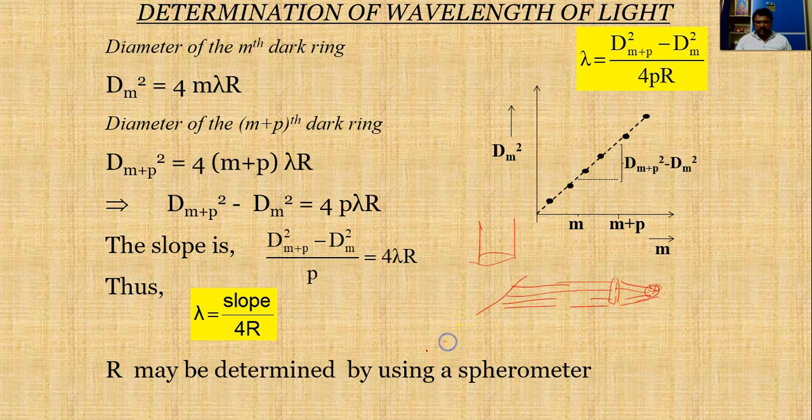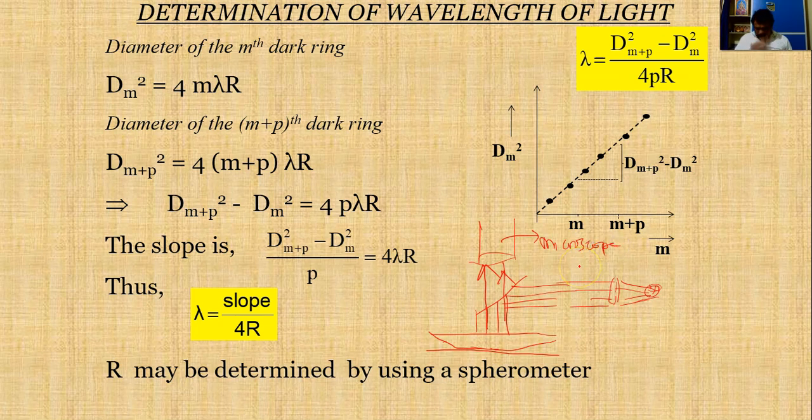We have taken a glass plate, and we have kept one planar convex lens like this, which is of large radius of curvature, and the light rays come and fall on this planar convex lens. They are reflected back and form an interference pattern. That interference pattern can be viewed by using this microscope.